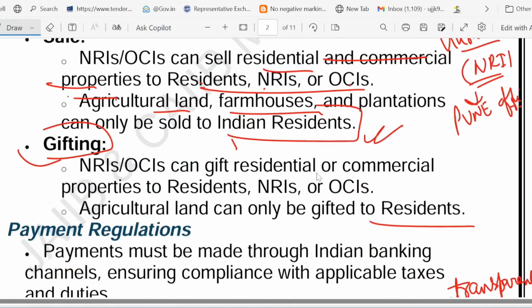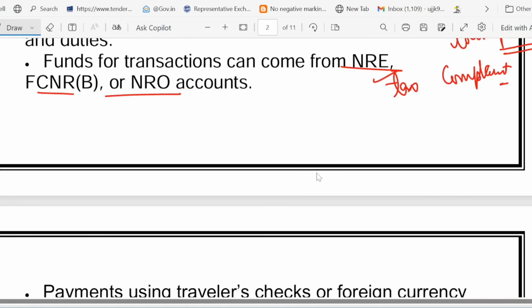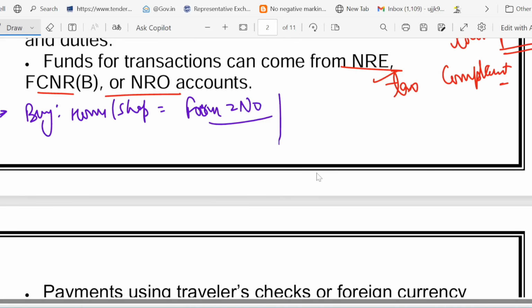So let's finally recapitulate what we have covered in this particular slide. I told you regarding buying. They can buy a home, they can buy a shop, right? But farm, what about farm? Can they buy farm? No. We are talking about NRI and OCI. Then we talked about gift and inheritance. For gift, they should follow the relative and property type rule.